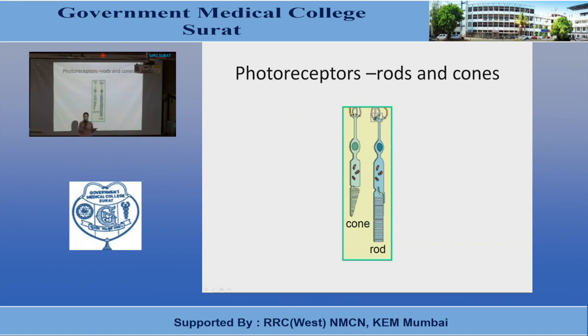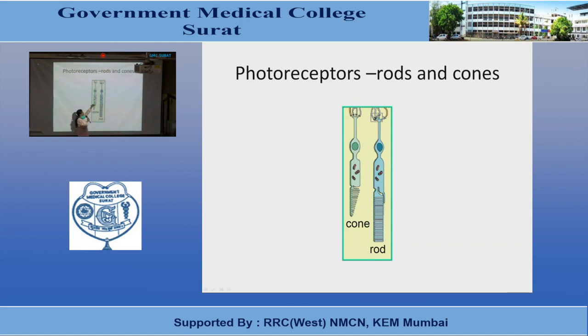As you have studied the functions of the pigment layer, the retina pigment layer is responsible for absorption of light and it prevents reflection of light within the eye. Second function is it stores a large amount of vitamin A, which is a precursor of the photosensitive chemical. Then another function of the pigment layer is the phagocytosis of the outer tip of the rods and cones which project into the pigment layer.